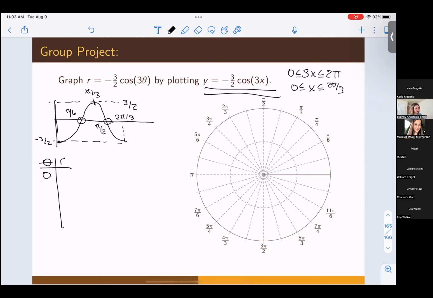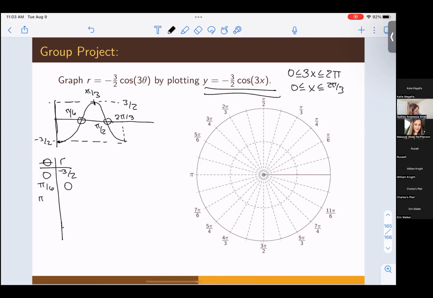So for theta equals 0, I would solve y equals negative 3/2 times the cosine of 3 times 0. This ends up being negative 3/2. And again, I'm not using anything that you wouldn't be able to know using unit circle knowledge. Theta is pi sixths. That would be solving y equals negative 3/2 cosine of pi halves, because 3 times pi sixths is pi halves. This is 0.